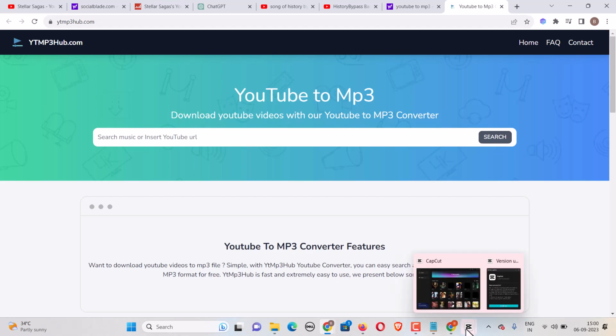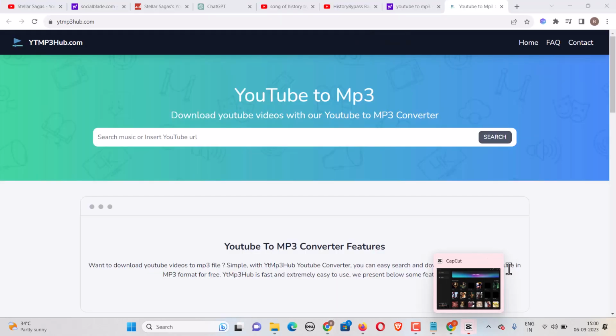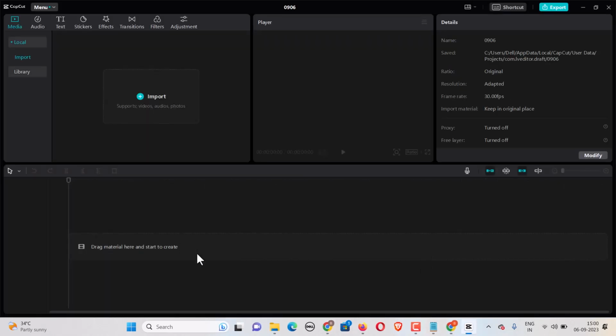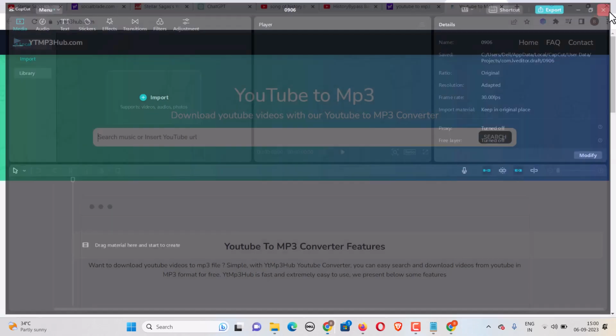Okay, then open CapCut and click on new project. Then all you need to do is import your voice and import the images that you have created. I have already done a pre-made work for you, so it will look something like this. Let me just show it to you.